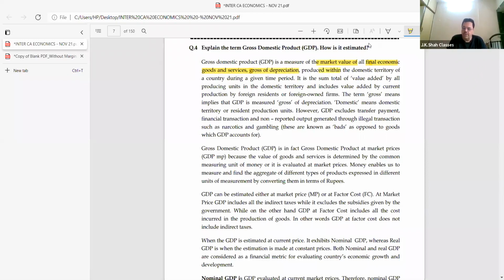Produced within the domestic territory of a country during a given time period. This is so easy. I repeat, I told you two things. Domestic is within the political boundaries of the country. If they say net, then what will happen? Money that comes from abroad, money that goes abroad.